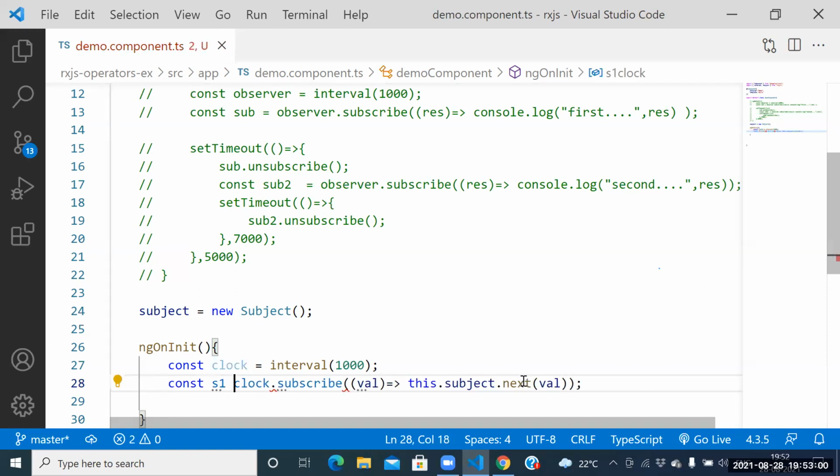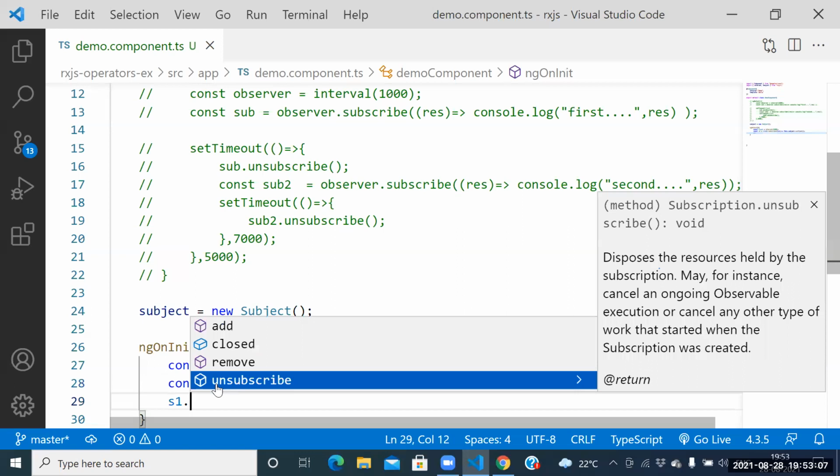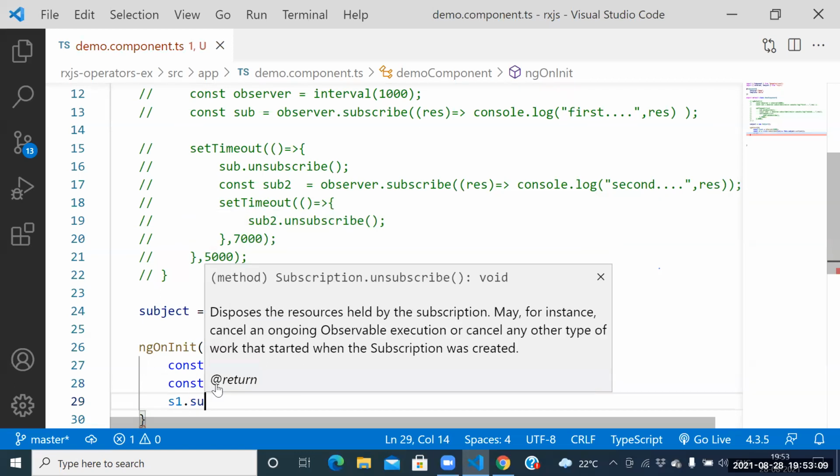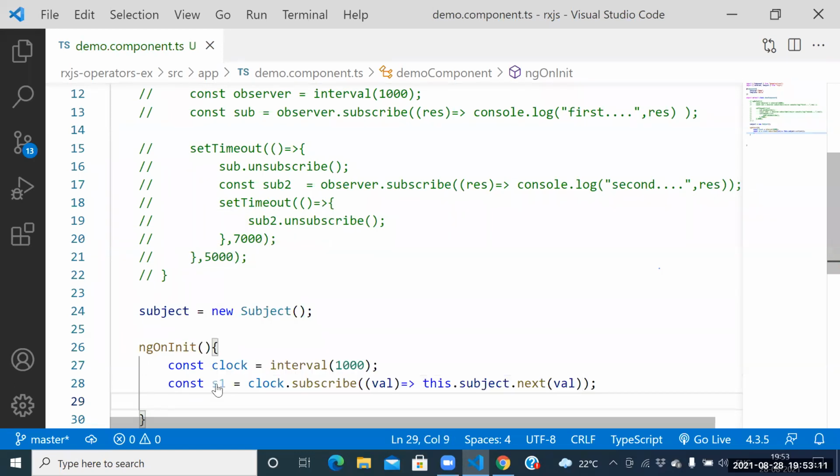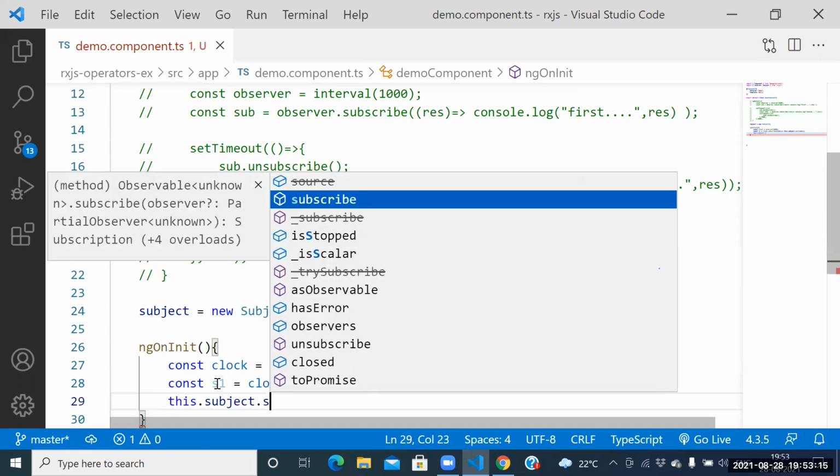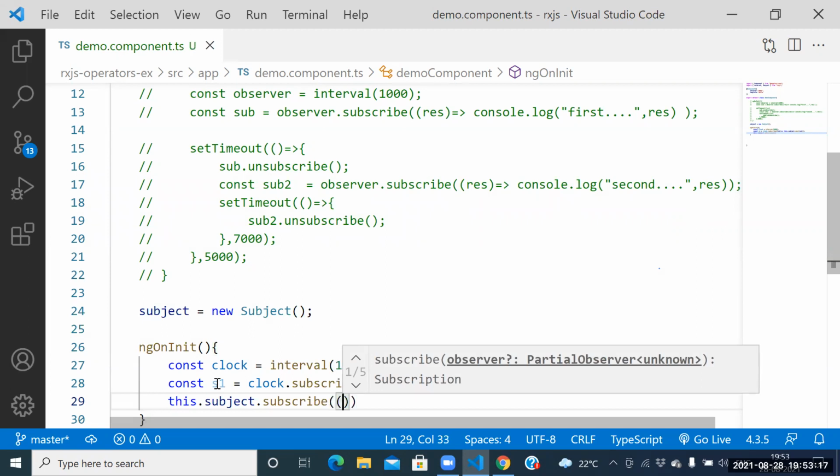Constant s1 equal to subject dot subscribe. How to print the result here? s1 dot subscribe. Here itself we are getting the result.